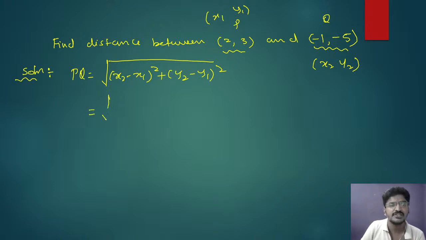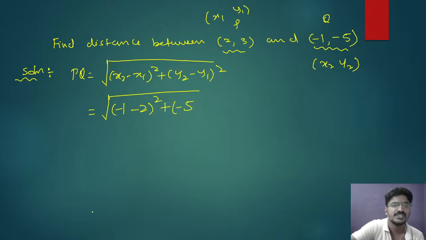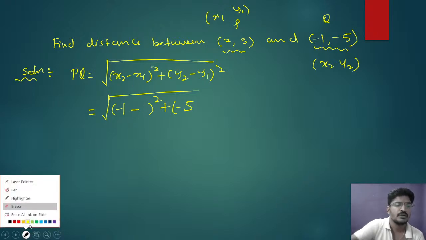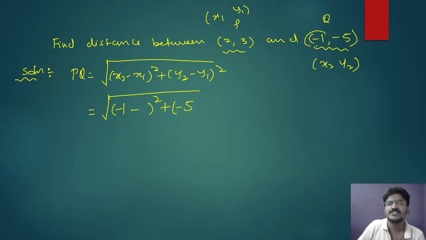So from that you can say square root of (x2 minus x1) whole square plus (y2 minus y1) whole square. Write clearly: here x2 is minus 1, x1 is 2, y2 is minus 5, y1 is 3, square.